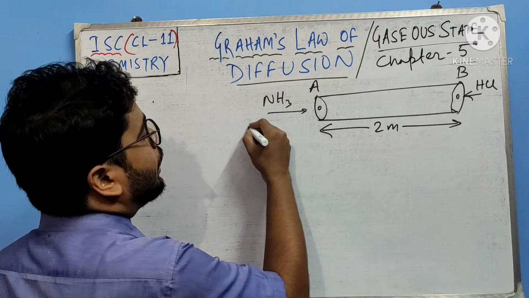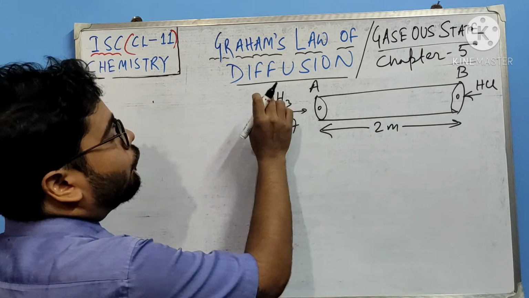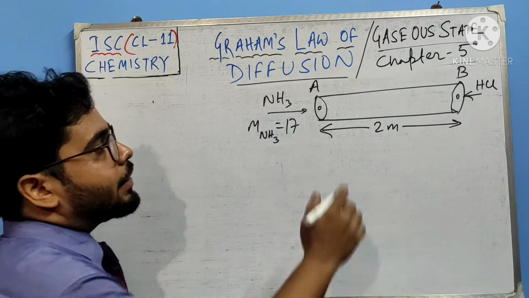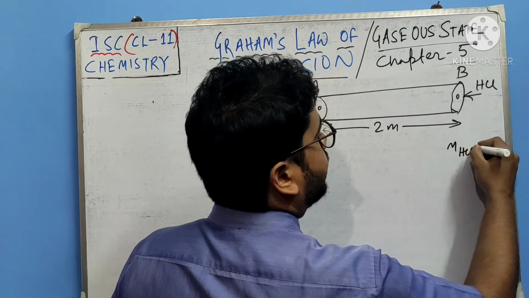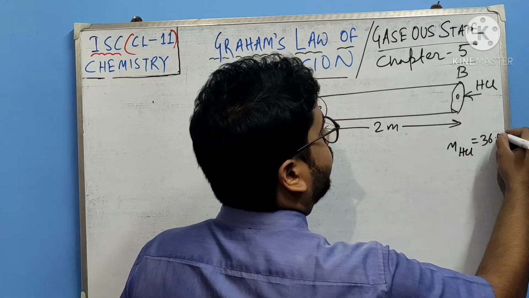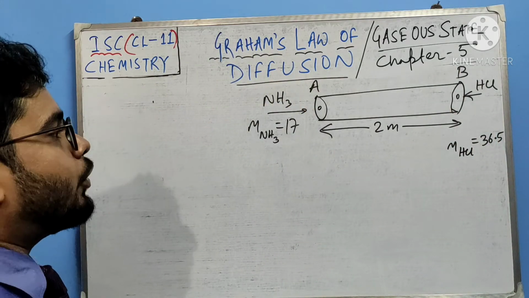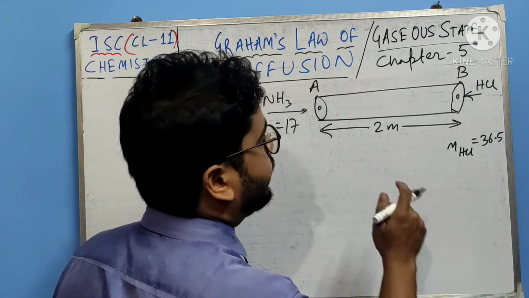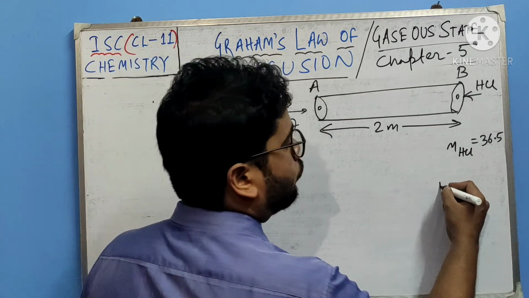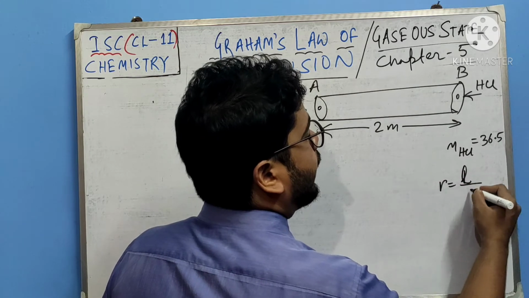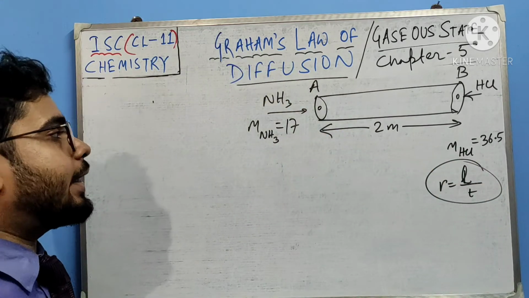Now the molecular mass of NH3 is how much? 17, 14 plus 3, right? Similarly, the molecular mass of HCl is 36.5. For hydrogen it is 1, for chlorine it is 35.5, so 36.5. Very easy, please understand. We have said one formula, rate can be length by time also. We are going to apply that.